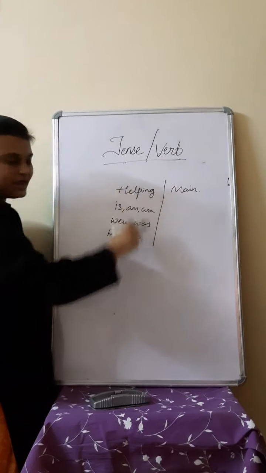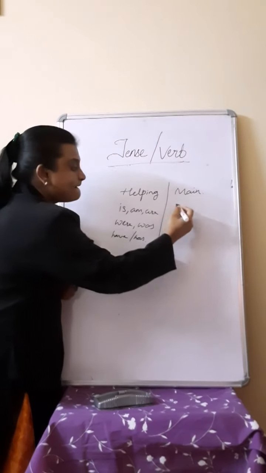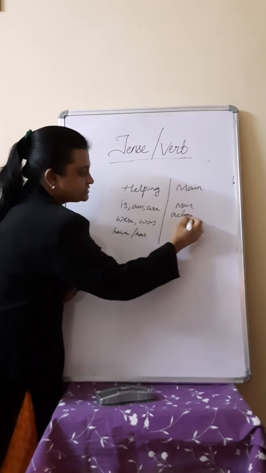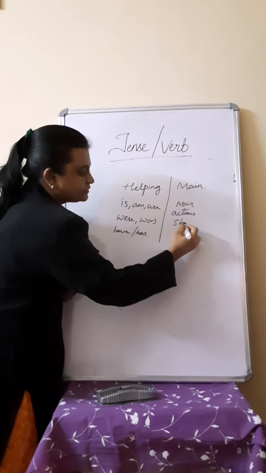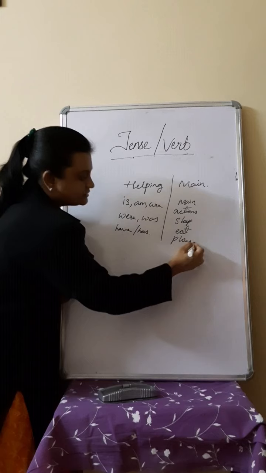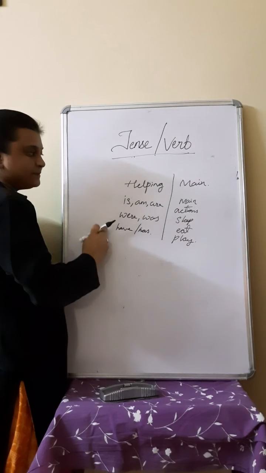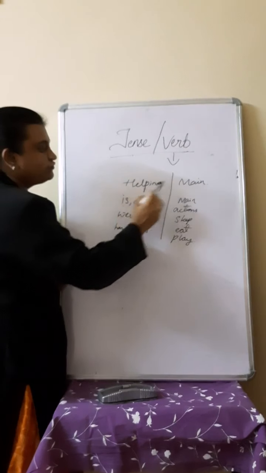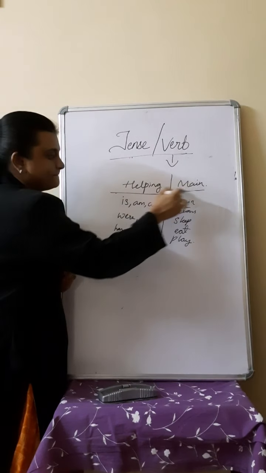So these are all helping verbs. Main verbs are the main actions, like sleep, eat, play. These are all the main actions. Helping verbs and main verbs.